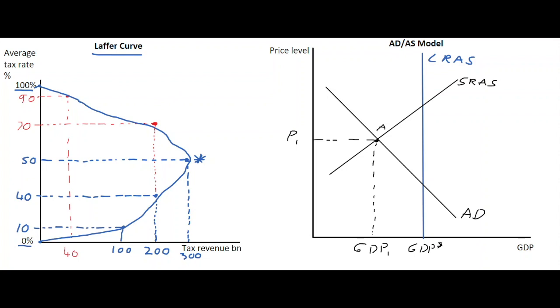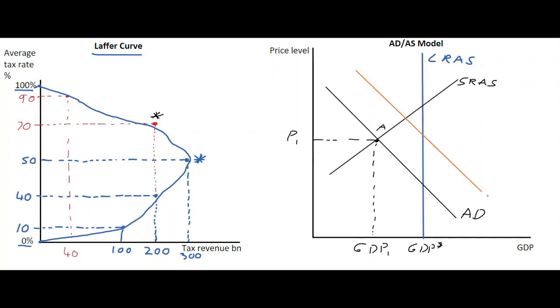Now, a tax reduction, according to the supply siders, if the tax rate is too high, let's say up at 70% here, if it's too high and the government reduce the tax rate, it can have two effects in our economy. One effect is, and we know this from before, that aggregate demand may increase. So what we have in this situation is if the aggregate demand curve increases, we have a point over here on our graph where the aggregate demand curve increases, shifts to the right.